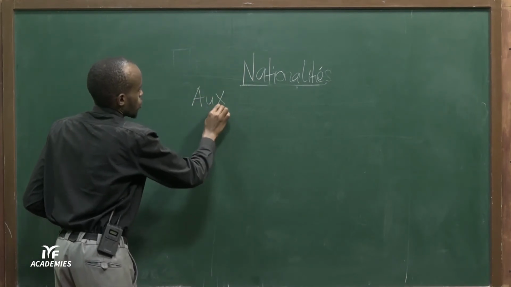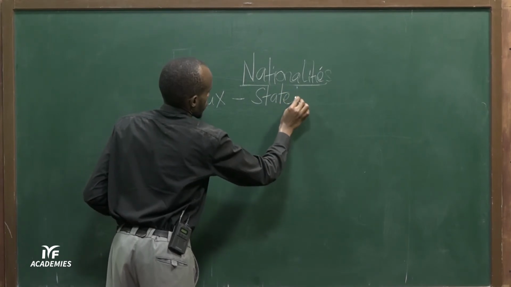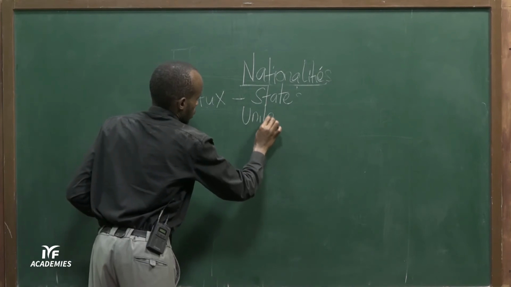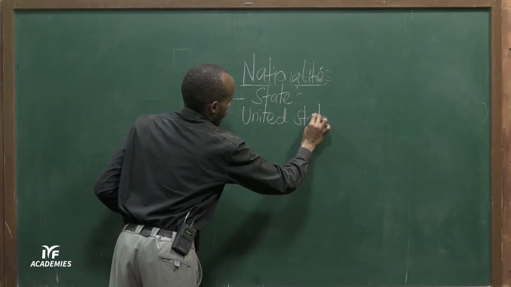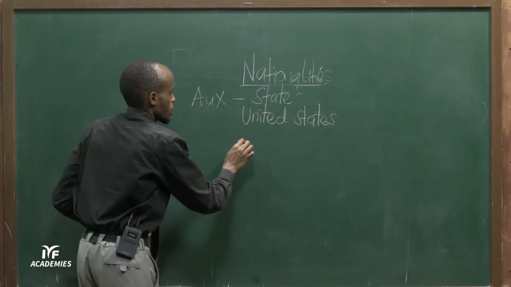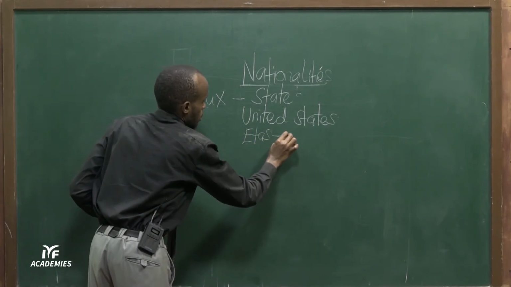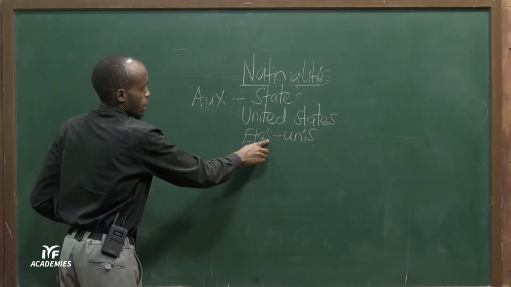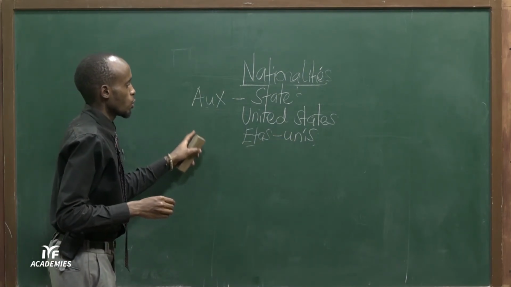This article aux is used for states. We have the United States. Now, what is United States in French? We say it as aux États-Unis. You're able to pronounce the S because of the U. So, aux États-Unis. So, j'habite aux États-Unis.